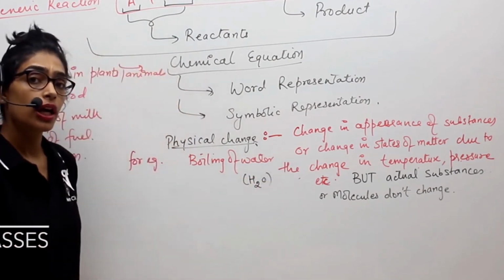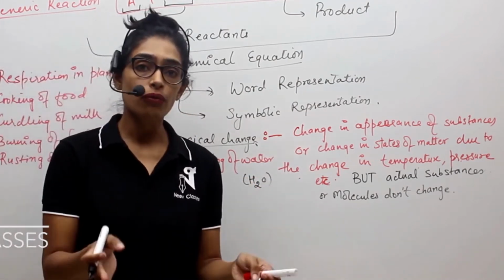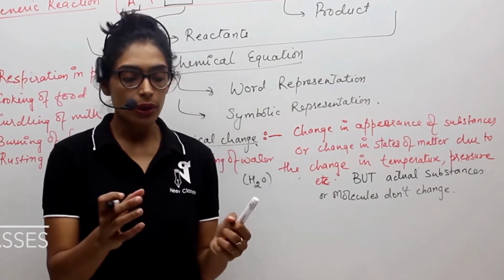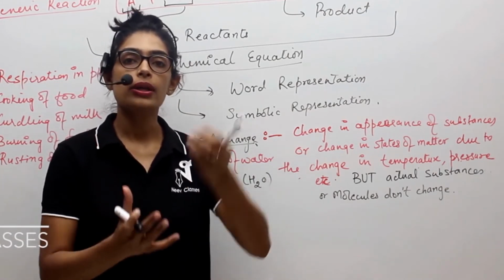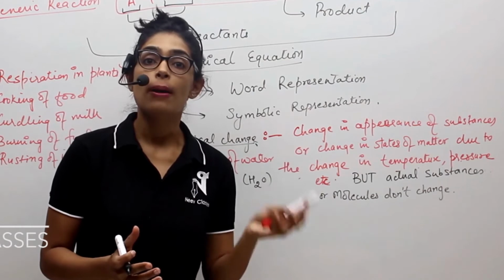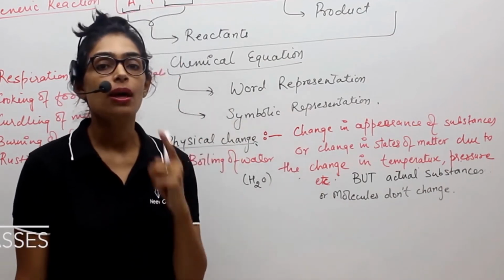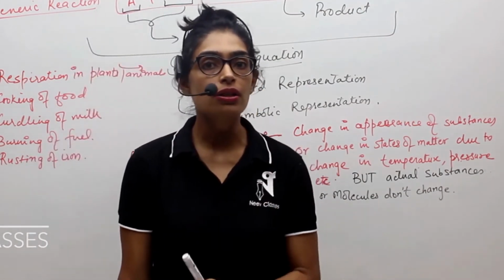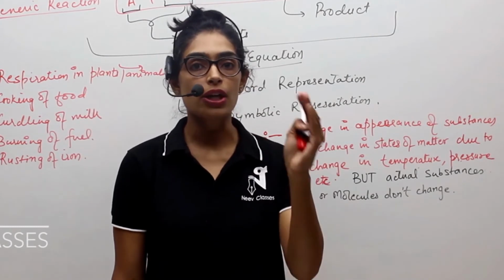All of us know about it. Now when water is in the liquid form, then also it is H2O. When you have applied heat to it and now it has become steam, then also it is H2O. But now it is called steam. Its appearance is different. Its state of matter is different. Earlier it was liquid, now it is gaseous.